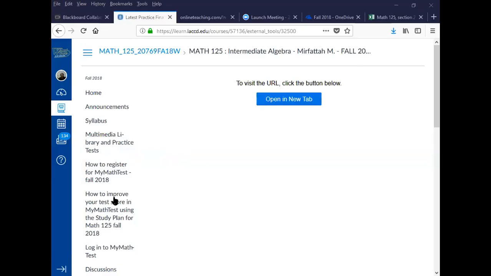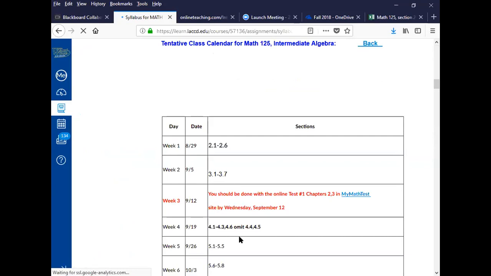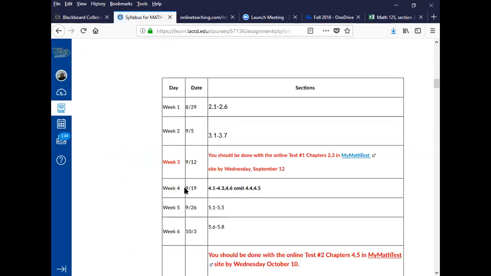Okay, class. We are logging in again online. Let's take a look at the syllabus. As you can see in the class calendar, today is the 19th, and we should be finishing chapter 4. And for the next 2 weeks, we're gonna go over chapter 5. Again, next week, that's the 5th week of school, everybody should log in again as you did today.